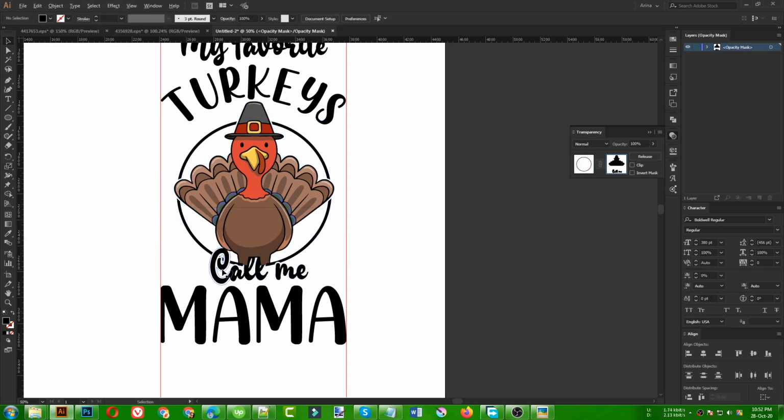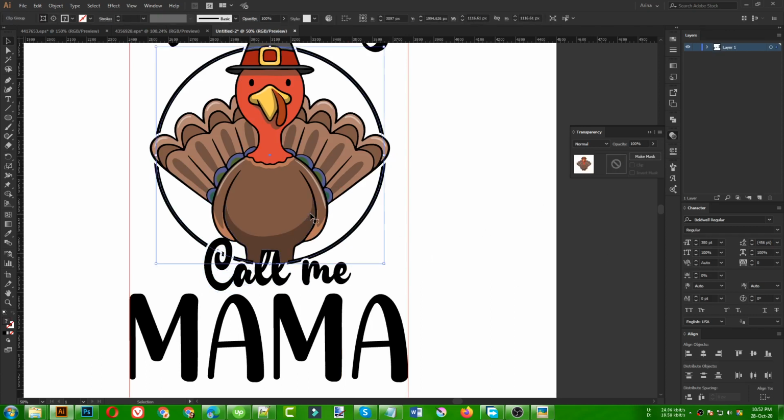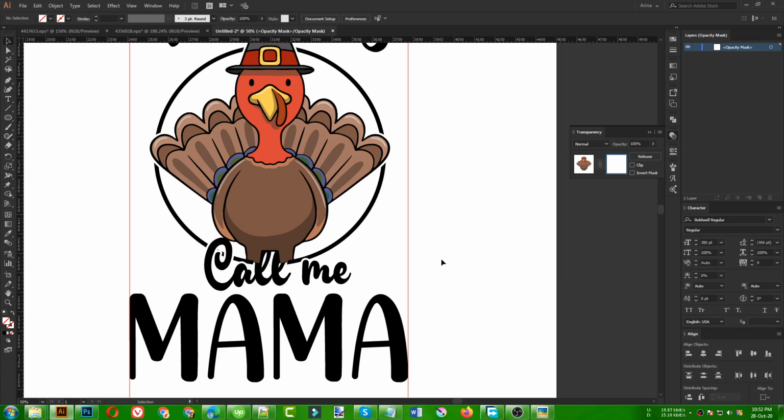So Ctrl F will paste it in front. I get this request often: how do I paste it when it is not pasting in the same place? So what is the problem? The problem is you are pasting with Ctrl V, but you have to press Ctrl F to paste in front.